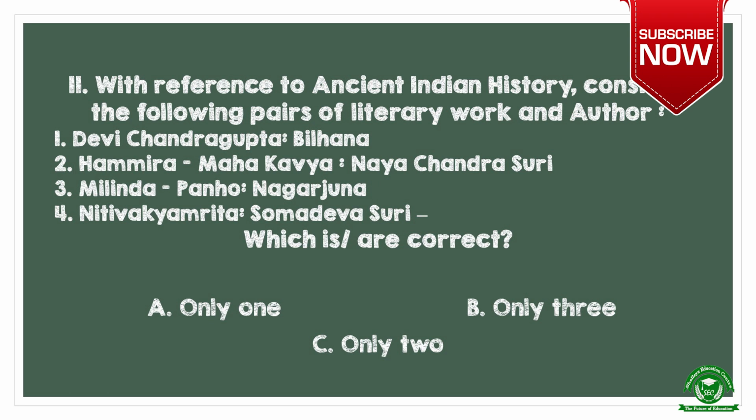Next question. With reference to ancient Indian history, consider the following pairs of literary work and author. Number 1. Devi Chandragupta is to Bilhana. Number 2. Hammira Mahakavya is to Naya Chandra Suri. Number 3. Milind Paniha is to Nagarjuna. And number 4. Niti Vakkamrita is to Somdeva Suri. Which is or are correct? Here are the options. A. Only 1, B. Only 3 and C. only 2.